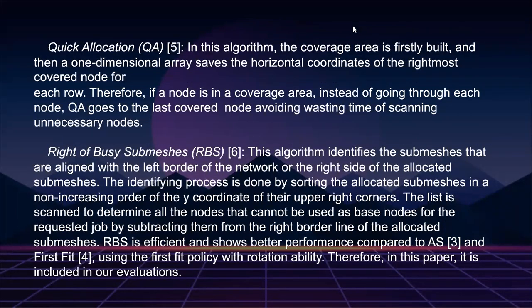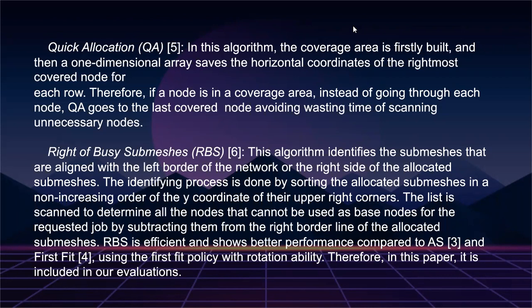In this algorithm, the coverage area is firstly built, and then a one-dimensional array saves the horizontal coordinate of the rightmost covered node of each row. Therefore, if a node is in the coverage area, instead of going through each node, QA, which means quick allocation, goes to the last covered node, avoiding wasting time scanning unnecessary nodes.